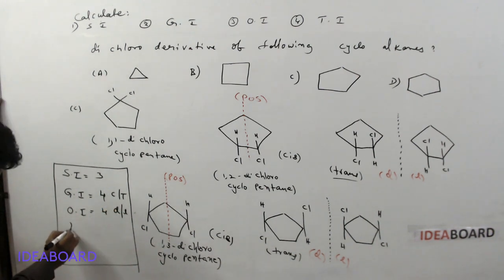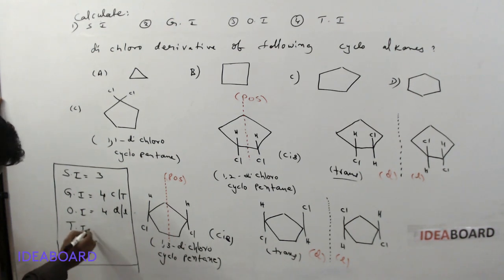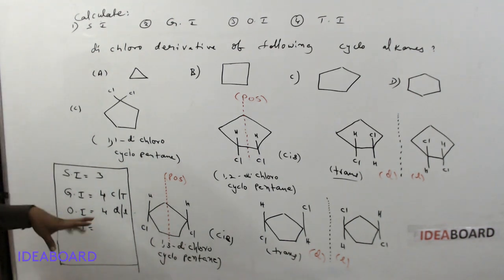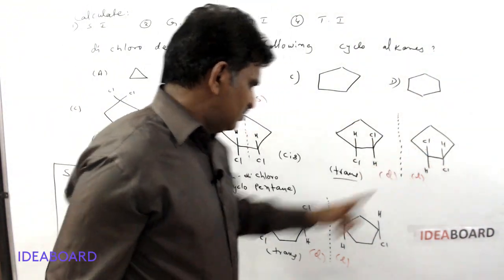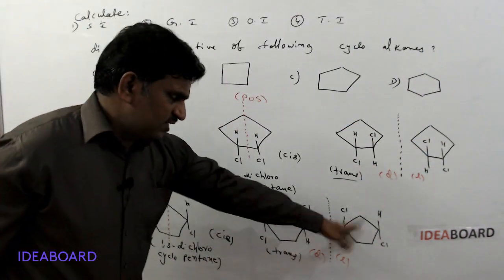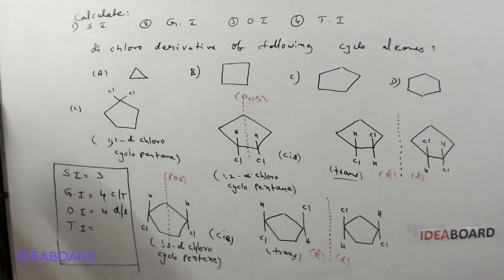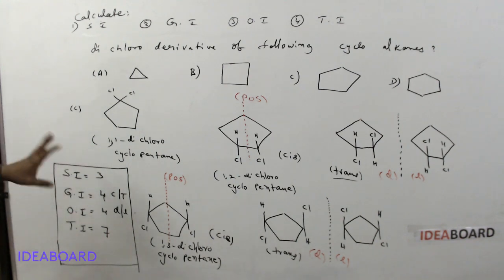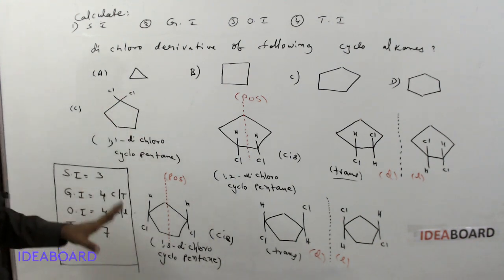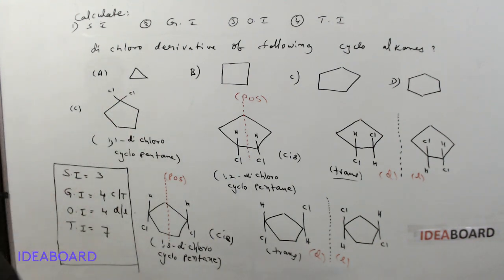Next, the total number of isomers. The total number of isomers possible for this molecule: 1, 2, 3, 4, 5, 6, 7. So the total number of isomers possible for this molecule is 7. Whether it is structural or stereo, whatever it may be, the total number possible is 7.